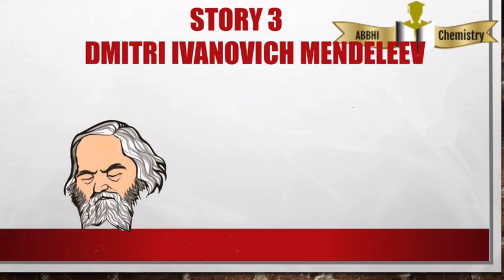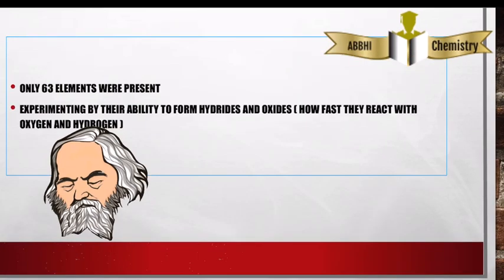Moving in the path of success, there was another scientist, Mendeleev. He was a Russian chemist. He took the work of Dobereiner, that is the atomic mass theory, and Newlands' theory, that is classification using chemical properties, and established a connection between them both. At the time of Mendeleev, there were only 63 elements present. He started experimenting with them by the ability to form hydrides and oxides. That means how the elements were reacting with